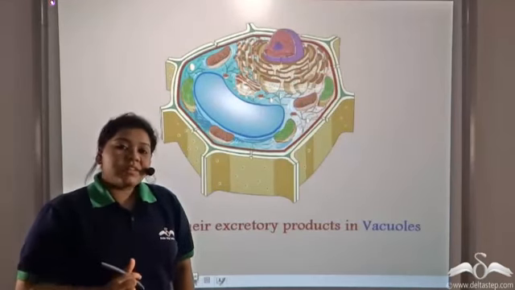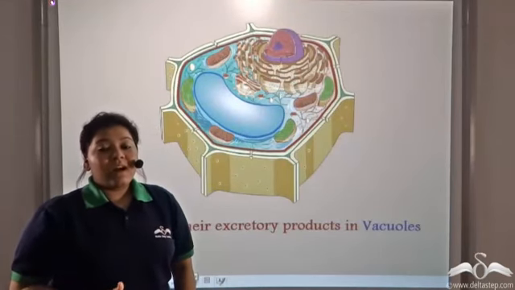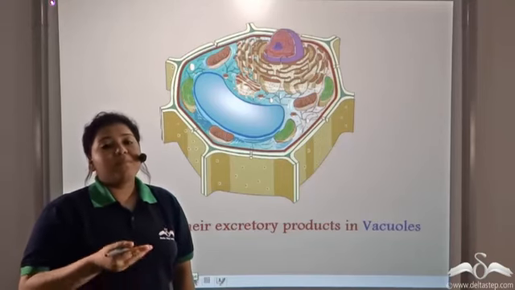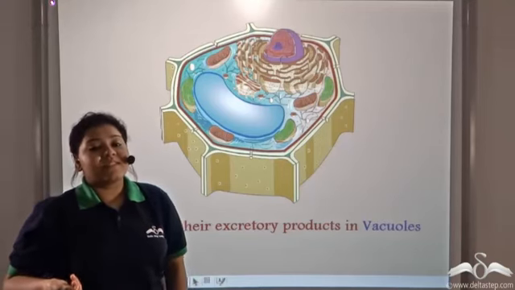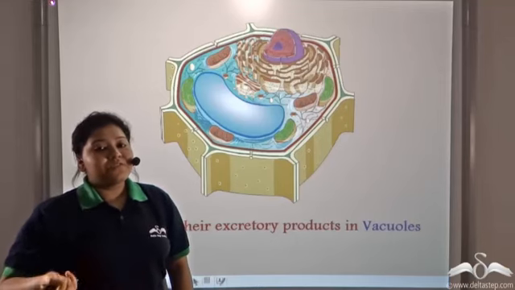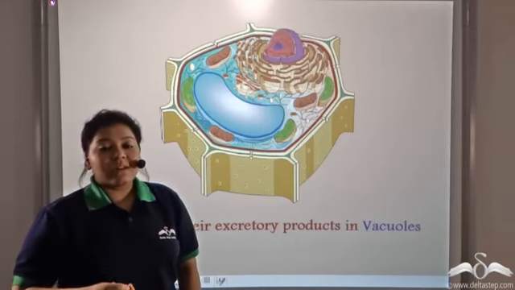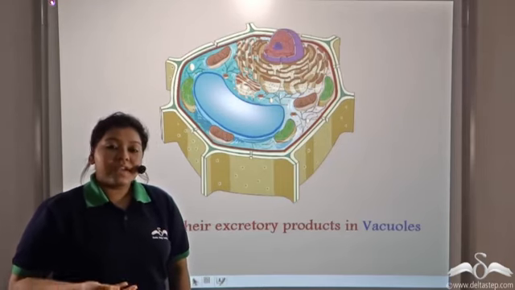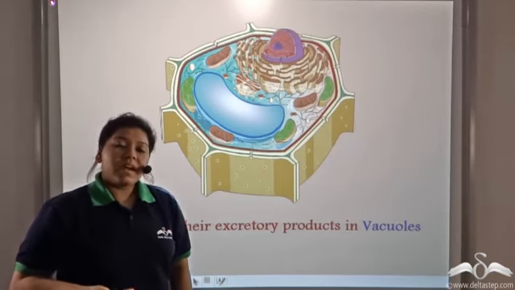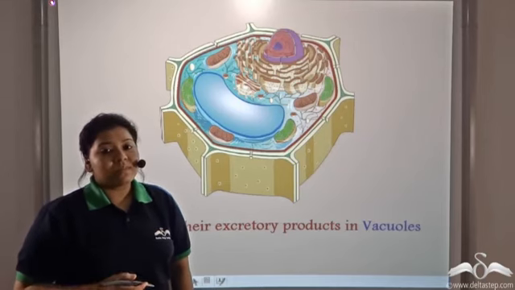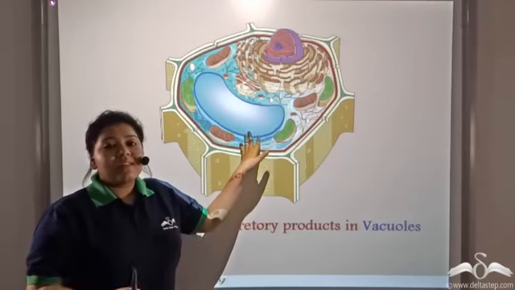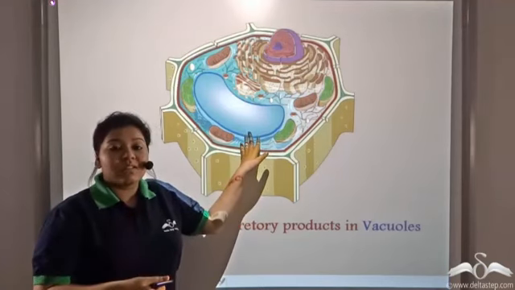We eat food to survive. Now, a portion of the food gets digested and a portion remains undigested. So the undigested food needs to be excreted out. So whenever we feel the need to excrete out our waste materials, we go and simply use the washroom. But what about plants? They cannot move around. They are fixed in one spot.